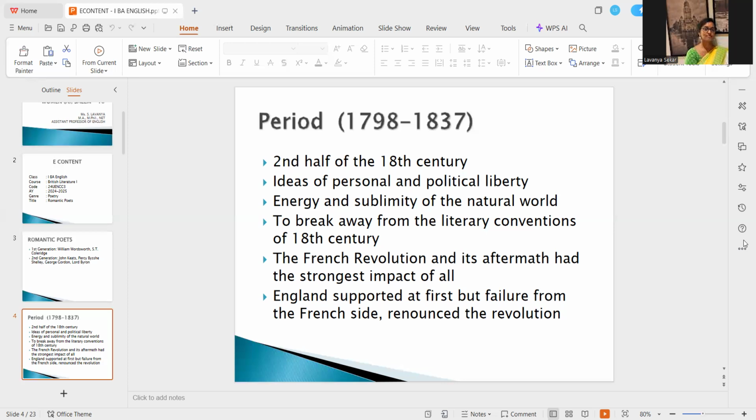Right, it was advocating the French Revolution, that the people from the lower class, the bourgeois, the aristocrats, and the proletarians, they all should be treated equally. England was supporting them. But over the course of the revolution, it was quite a long revolution, the French people were not reciprocating the support that was rendered by England in the first place. So England withdrew its support in the second half of the French Revolution. So this was the political climate, or the milieu, of the Romantic age.